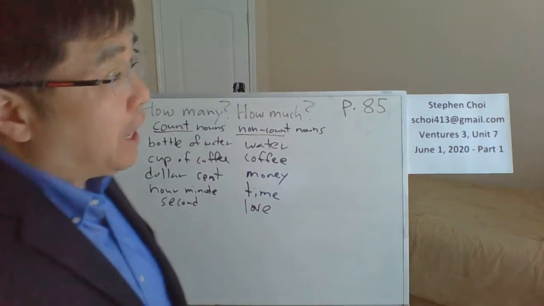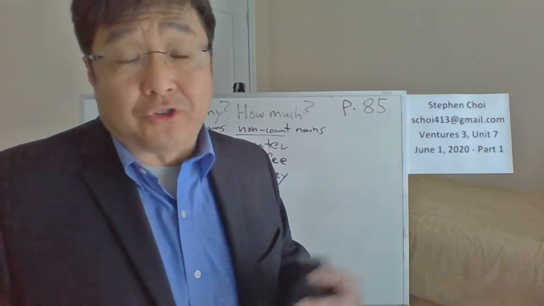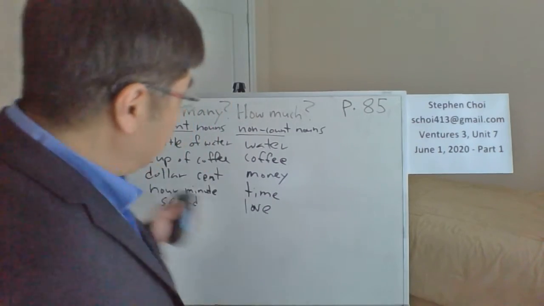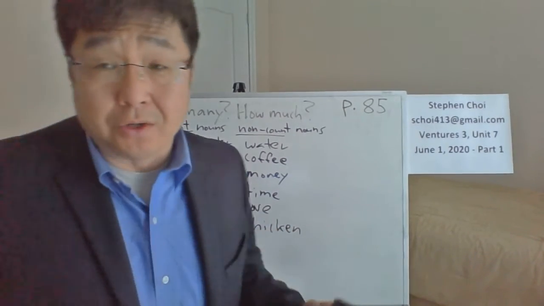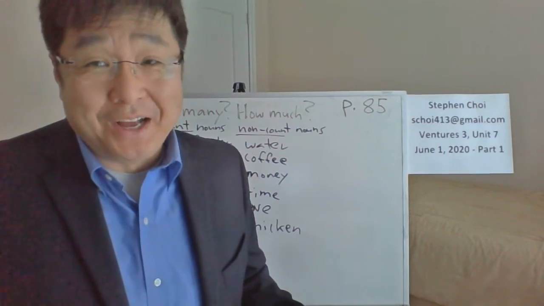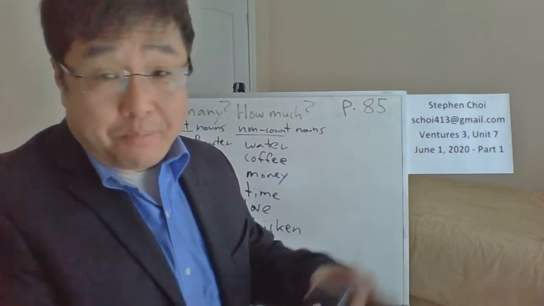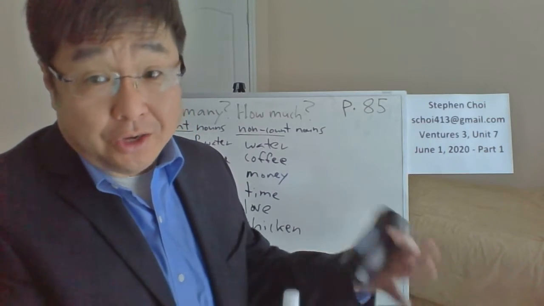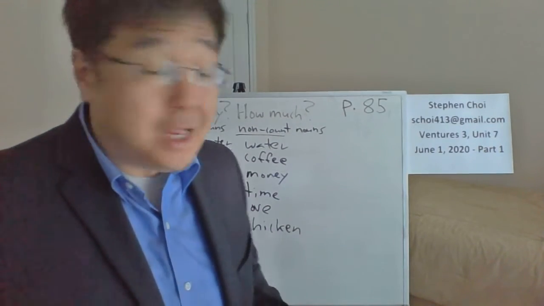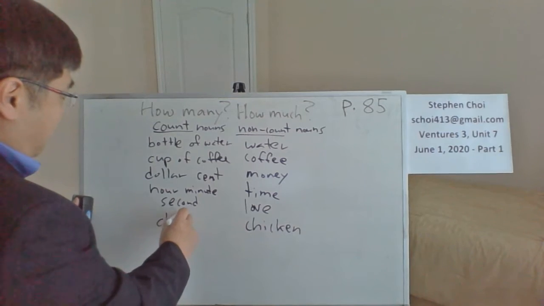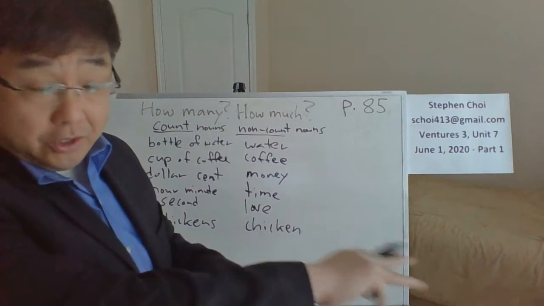If you say what's your favorite food? Oh, I love chicken. Chicken is my favorite food. Then it's a non-count. Chicken is non-count in that sense. You don't say I love chickens. I mean, if you say I love chickens, that means maybe you have a farm, or you have a backyard, and you have some chickens that you're raising. So in my backyard, I have 10 chickens. So chickens, if you think of it as an animal that you can see and count.